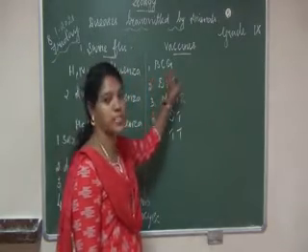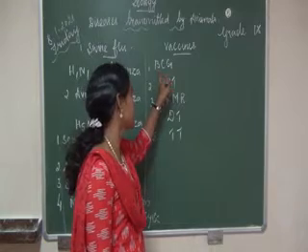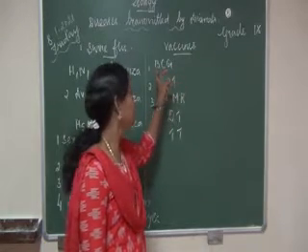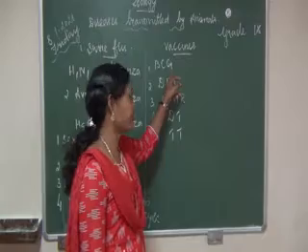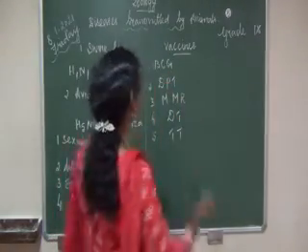The first one is BCG, that is Bacillus Calmette-Guerin. This protects against the disease tuberculosis.